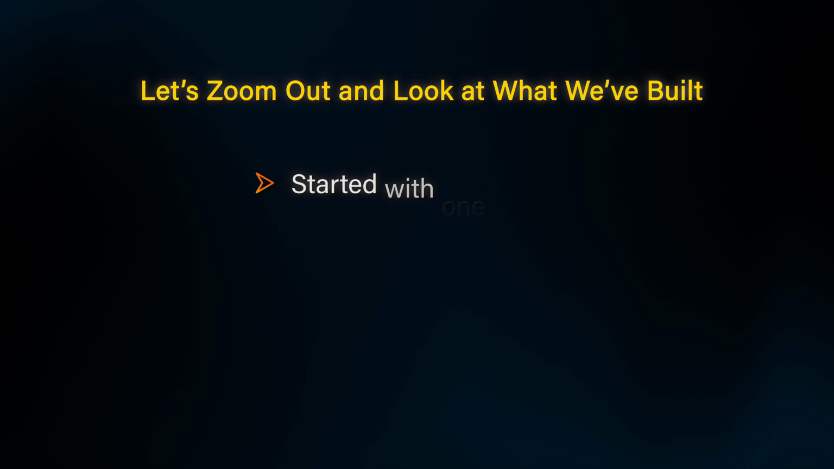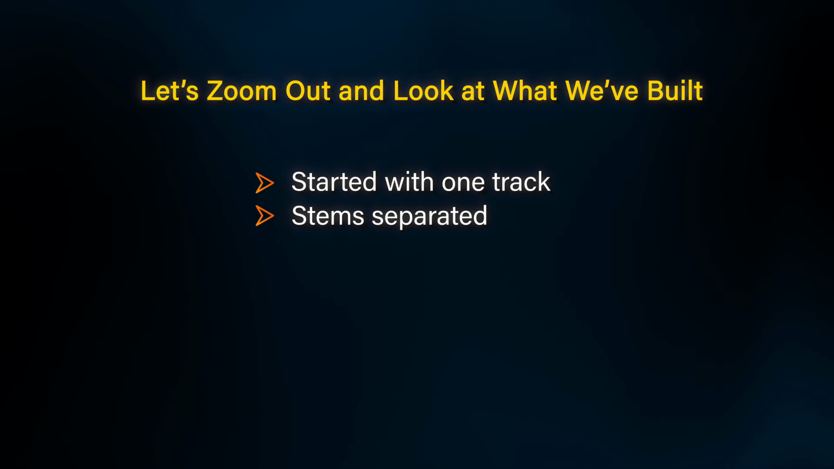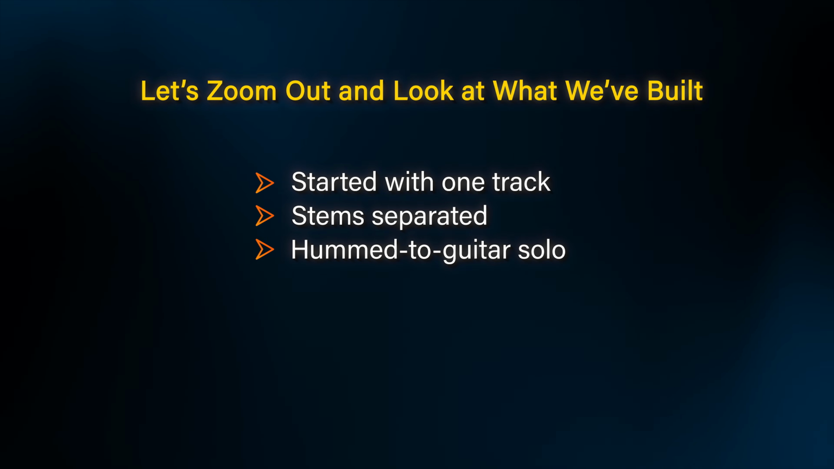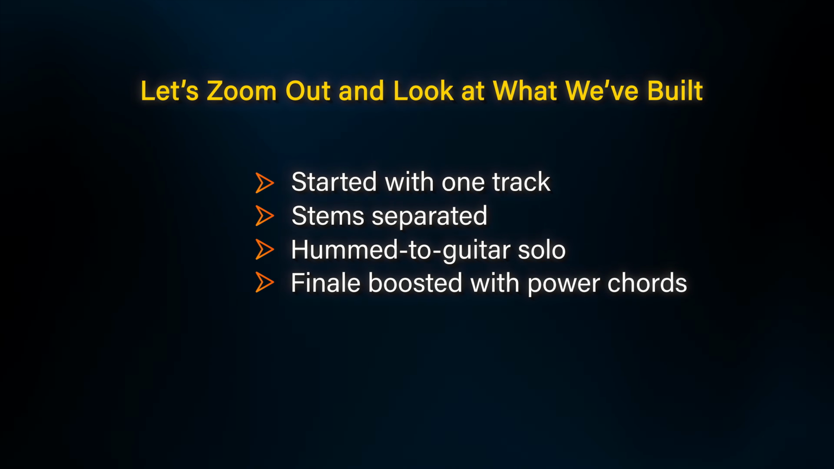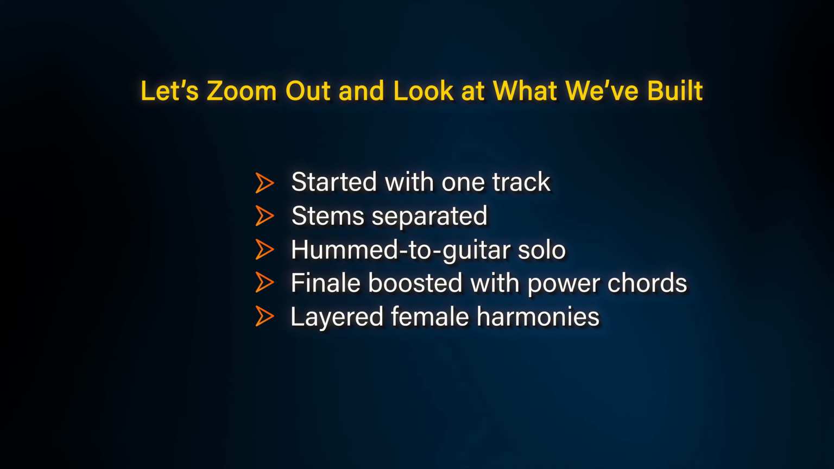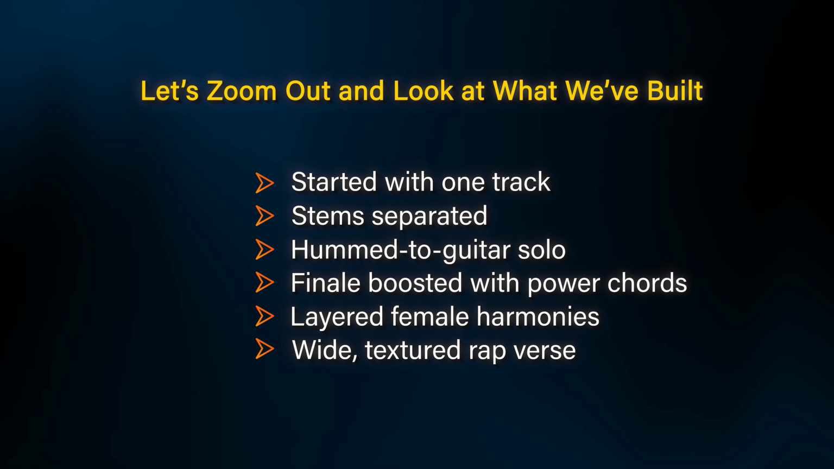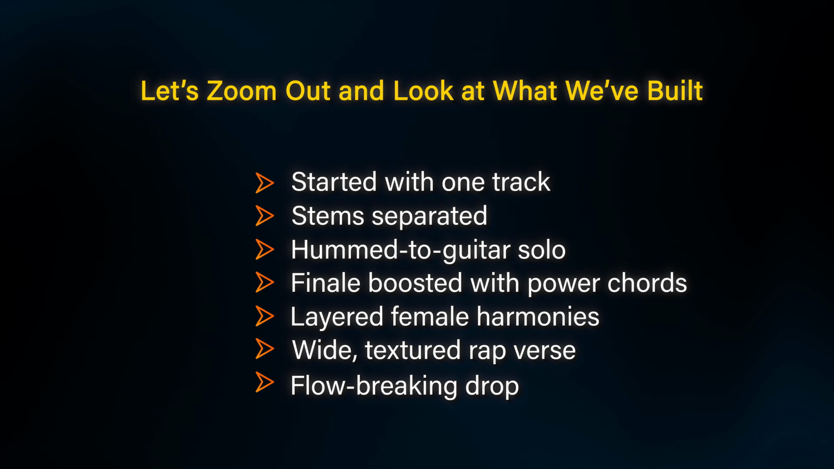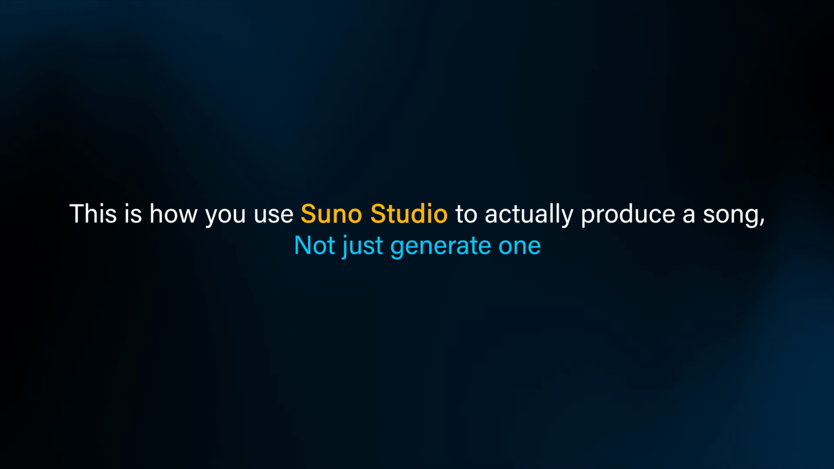Okay, let's zoom out and look at what we've built. We started with one simple track, and then we separated the stems. We created a custom guitar solo that I hummed into a mic. We enhanced the chorus with distorted power chords bolstering the finale. We inserted layered female harmonies. And we got a wide textured rap verse. And finally, we inserted a drop to disrupt music flow for fun. This is how you use Suno Studio to actually produce a song, not just generate one.